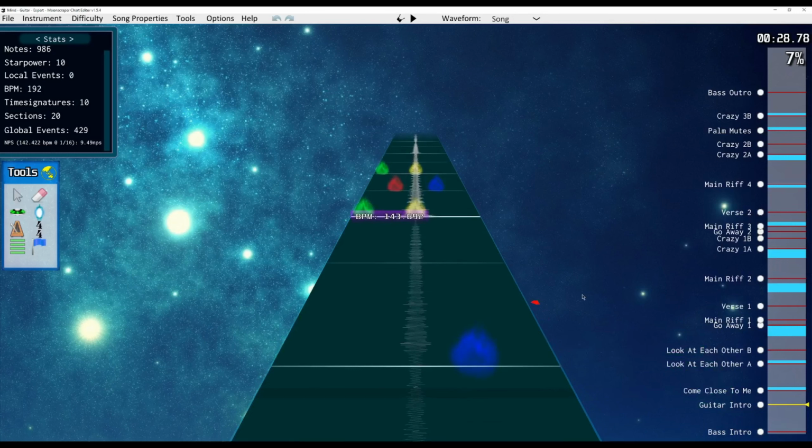The way I like to do it is sections of the song that play exactly the same, I will number those, like verse 1 and verse 2. And then if there's like subsections of it, like Crazy 1, I have Crazy 1A and Crazy 1B. That's for when it's like kind of part of the same section overall, but the actual playing part changes a little bit.